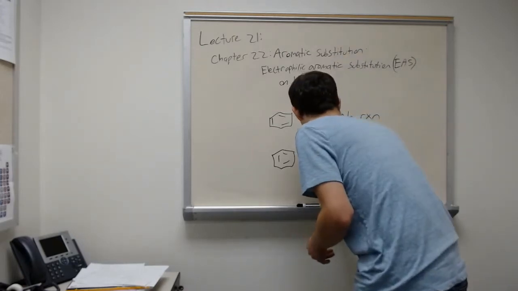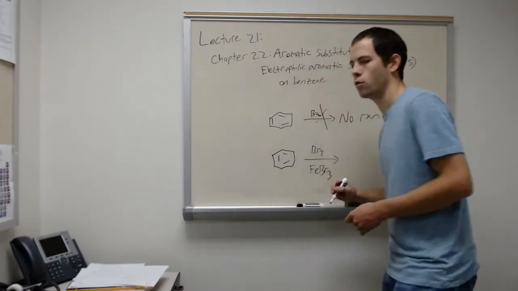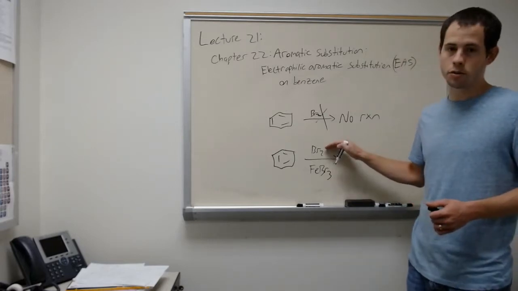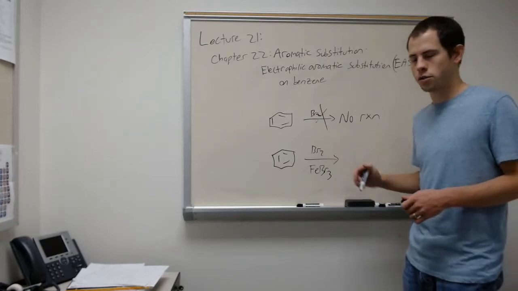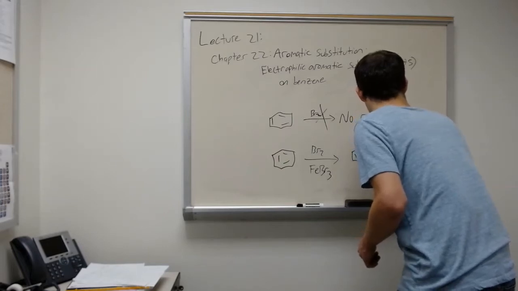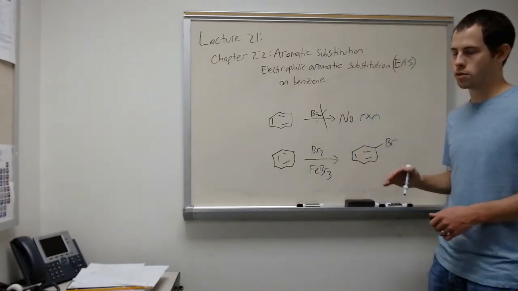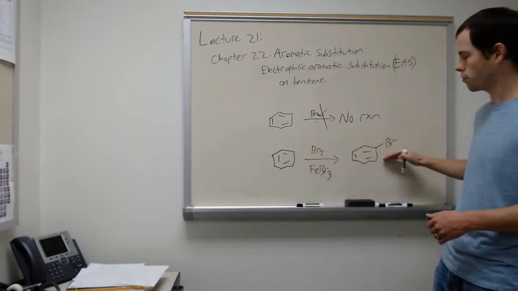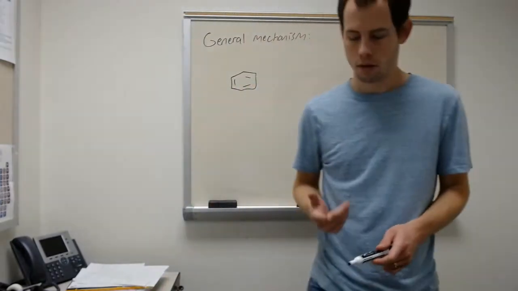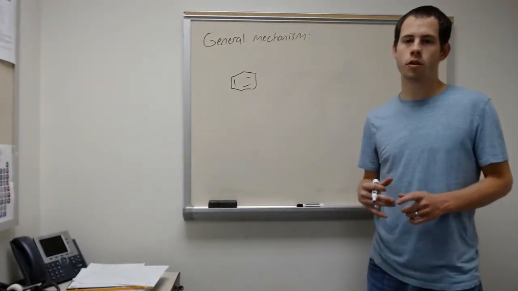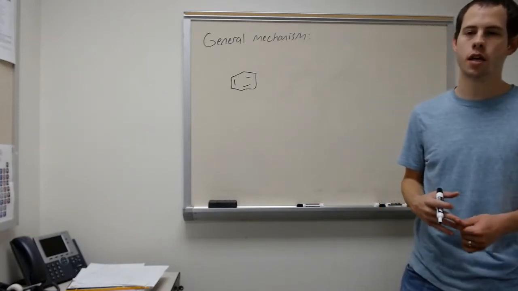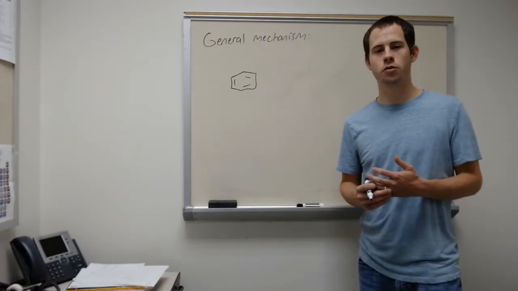We'll use iron tribromide, so FeBr3. This makes our Br2 molecule extremely electrophilic, and so we get our aromatic substitution. We've substituted out a hydrogen on our benzene ring for a bromine, and so this is electrophilic aromatic substitution. All right, so let's take a look at the general mechanism for electrophilic aromatic substitution. Then we'll talk about halogenation, Friedel-Crafts alkylation, and other reactions that we can do with benzene.